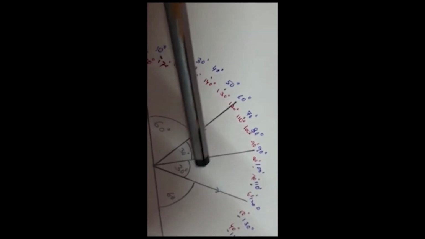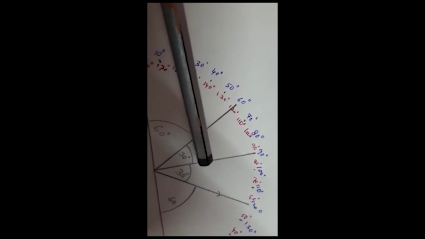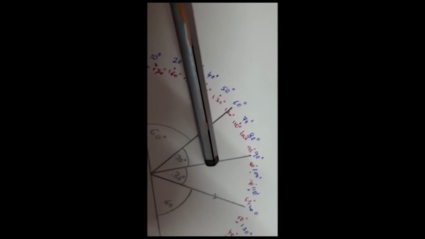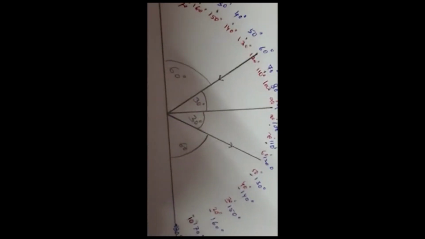That means the remaining part is 30-degree. Here also it is 60-degree. That means it is 30-degree. Totally 30 plus 60 means 90-degree. I have drawn this picture as directed in your book, and in your book I have drawn 60-degree angles.